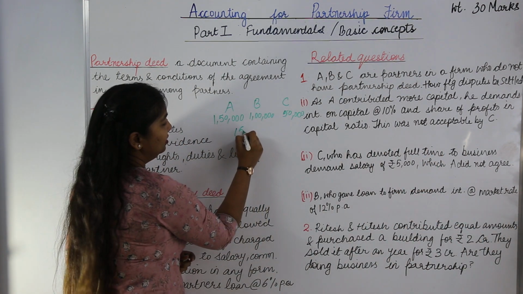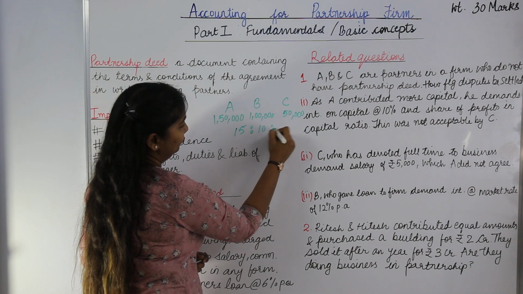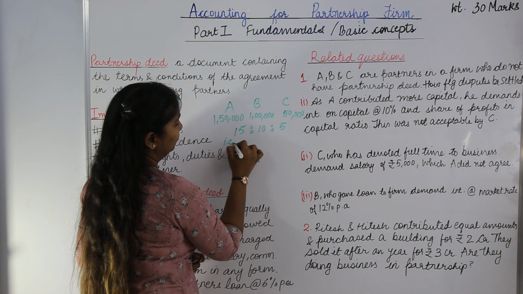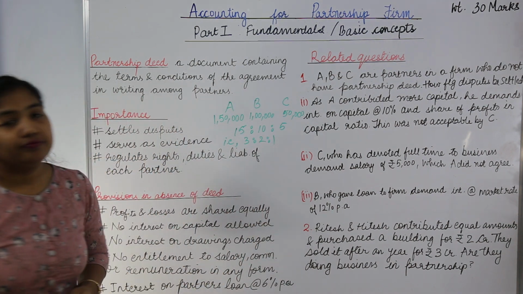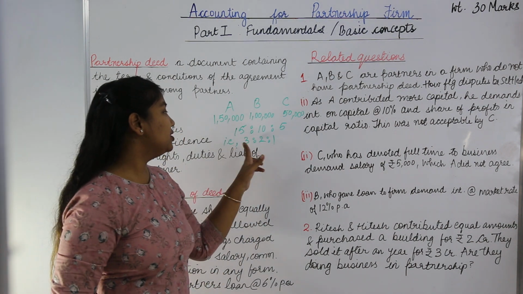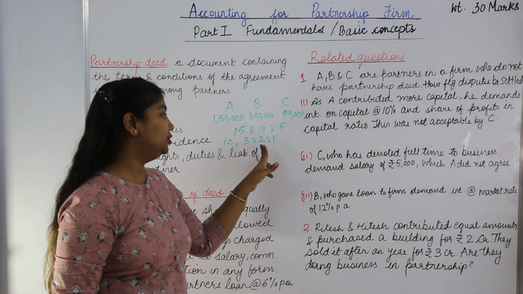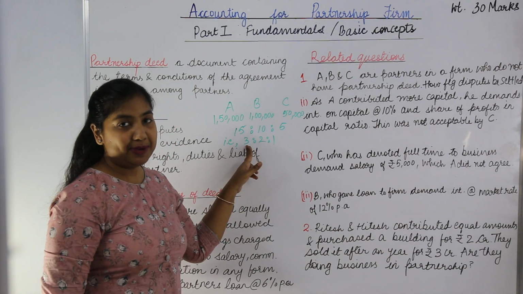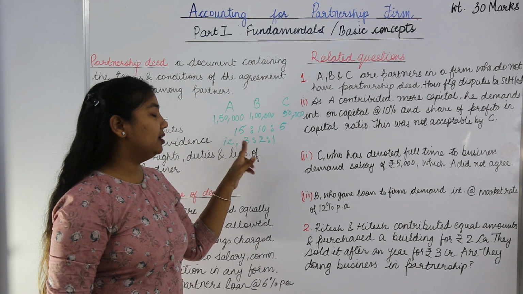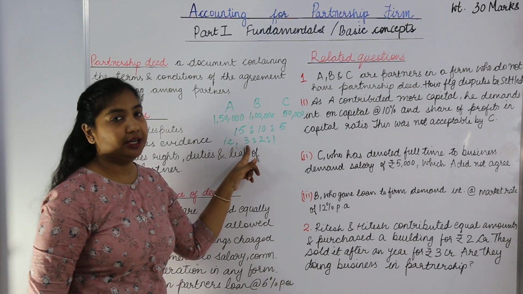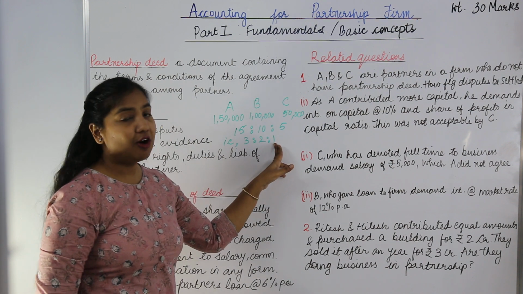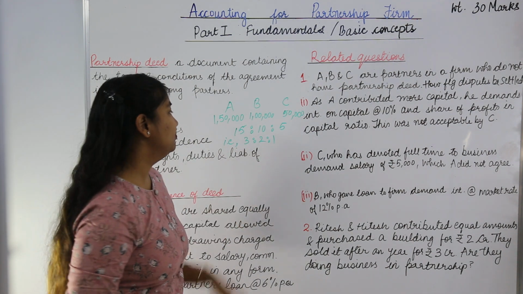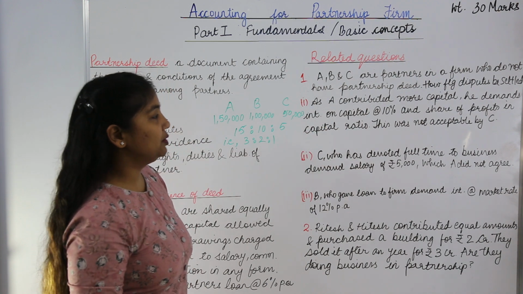What will be that? What A was demanding was sharing of profits in the ratio of 3:2:1. That simply gives more benefit to A and not to B or C. C will be receiving the minimum amount. So this case was not acceptable to C.